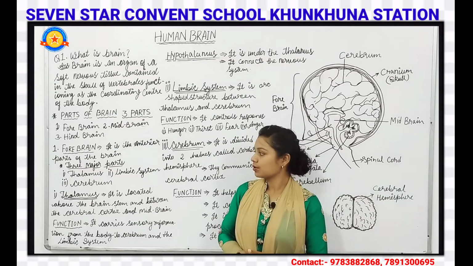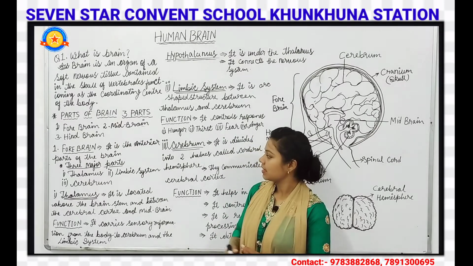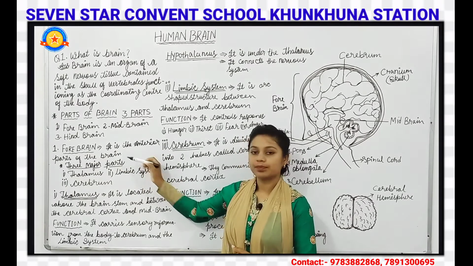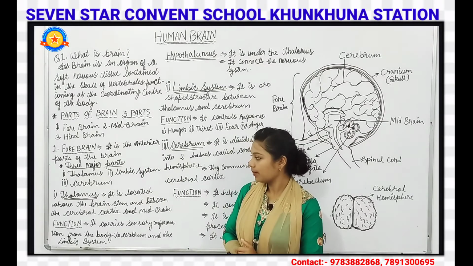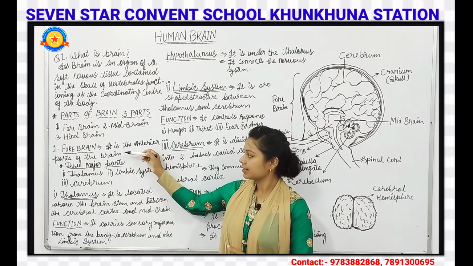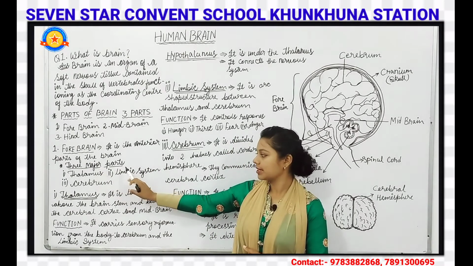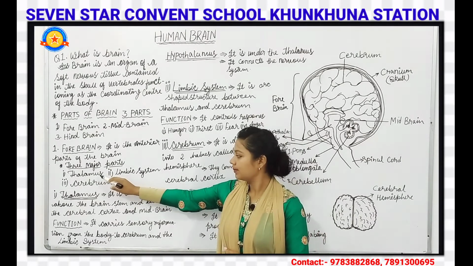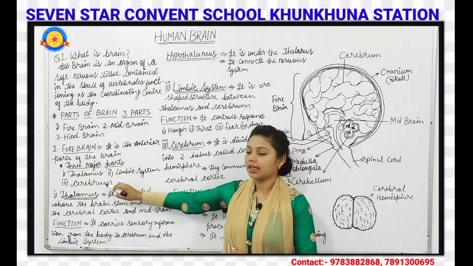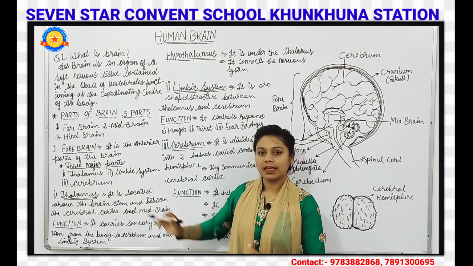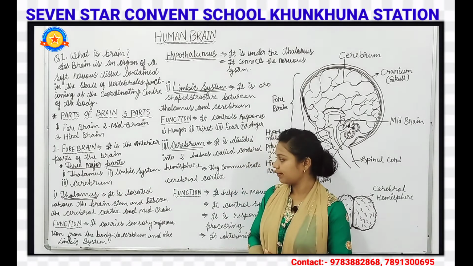Now let's talk about the forebrain. The forebrain is the anterior part of the brain. Again, the forebrain has three major parts: the thalamus, the limbic system, and the cerebrum.